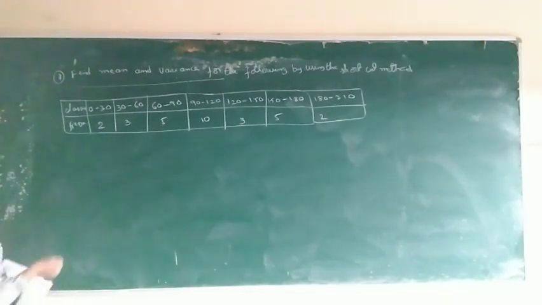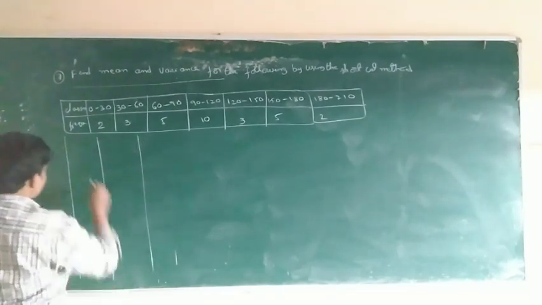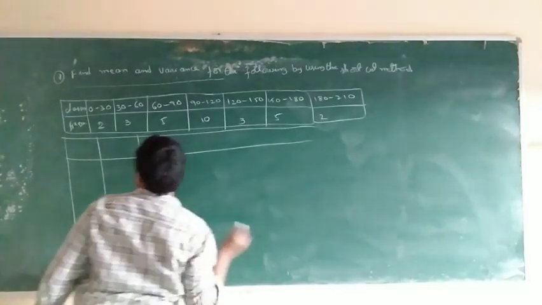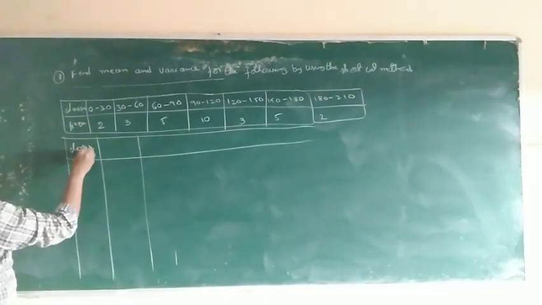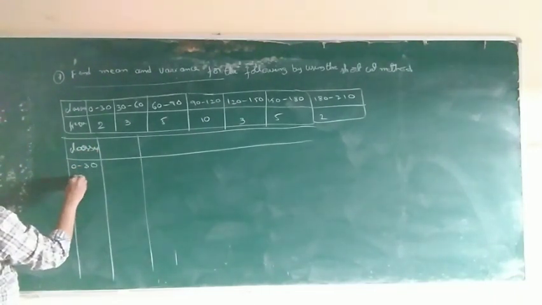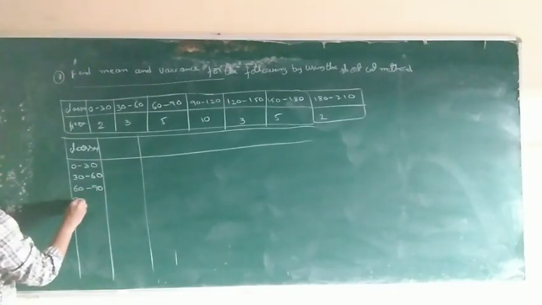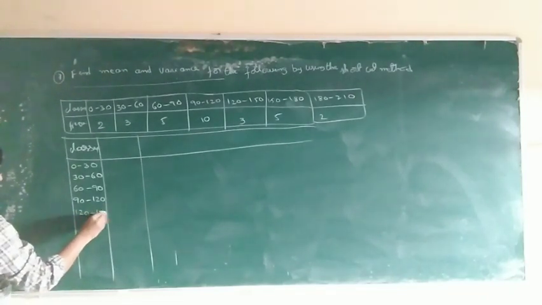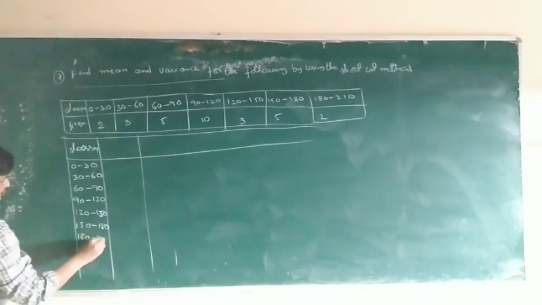Okay. Table. These are classes: 0 to 30, 30 to 60, 60 to 90, 90 to 120, 120 to 150, 150 to 180, 180 to 210.